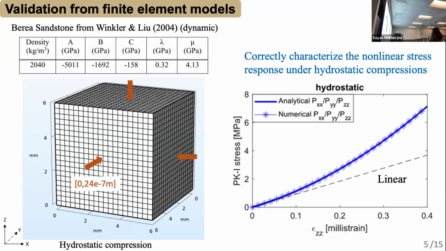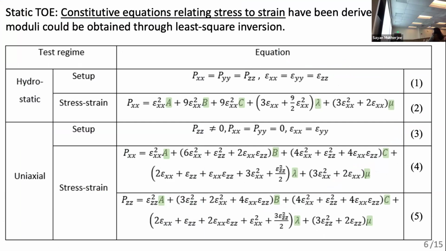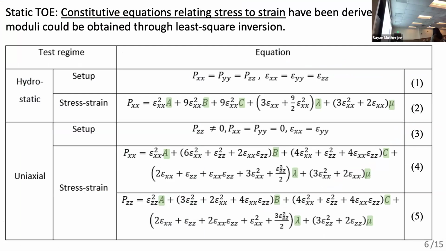Then after the theory is validated, we can move toward the lab and how we can measure it there, trying to get the elastic properties. Here is a summary and recap of the previous problem: we have the constitutive equations relating the stress and strain, which are test specific. So in the lab, I can run the hydrostatic and uniaxial tests, combine the constitutive equations 2, 4, and 5, and invert for the nonlinear parameters we are interested in.